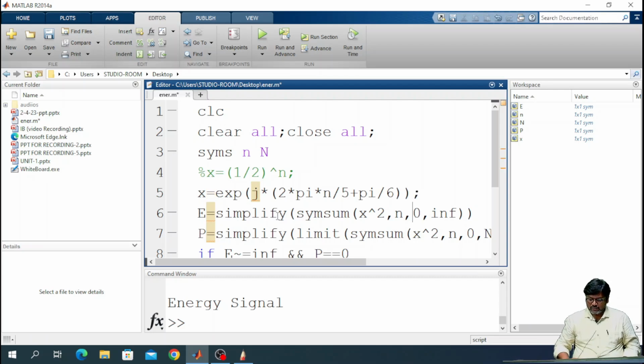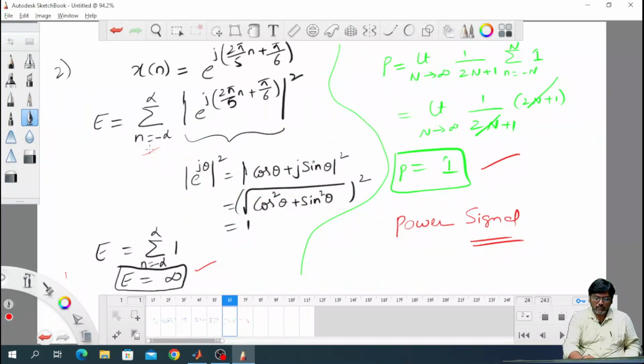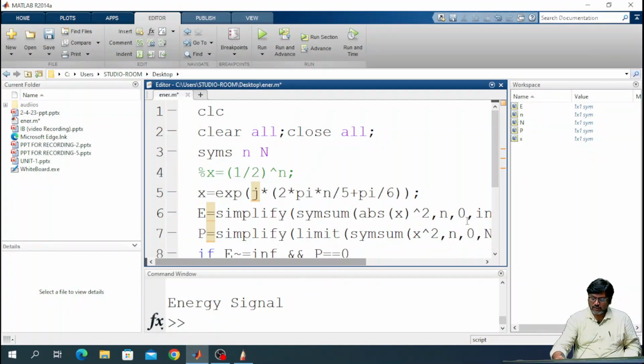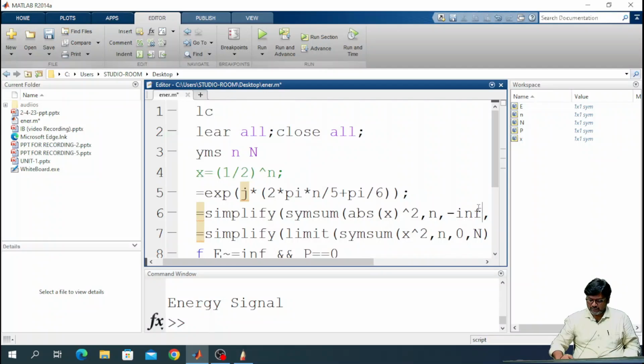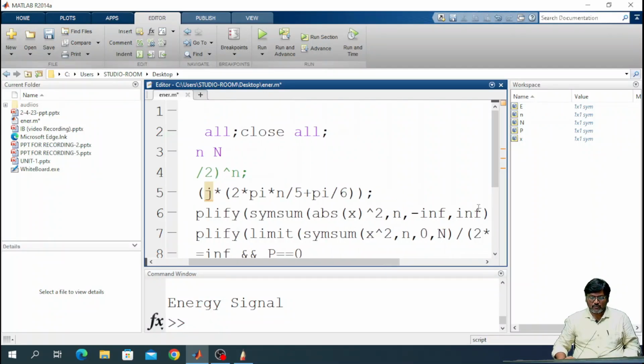The same way, here you are taking the mod x square. Since it is a complex function, the mod is abs of x, the absolute value, and the limits are from minus inf to plus inf. Similarly, while evaluating the power, we need to calculate abs of x, which is nothing but the absolute value of x.